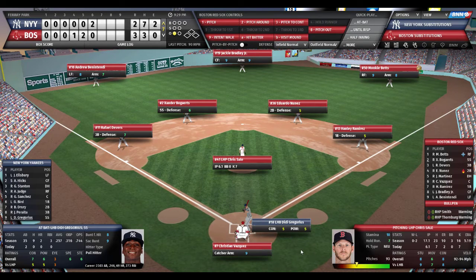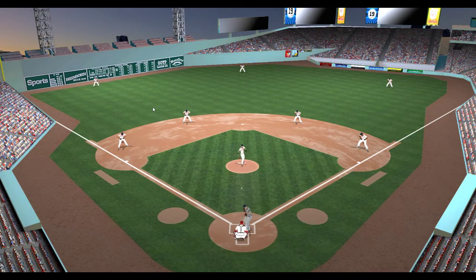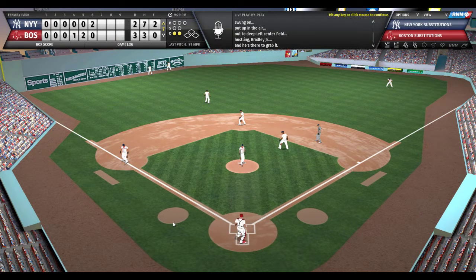And here's Didi Gregorius, number 9 batter. The Yankees shortstop, the left-handed batter, is 0 for 2. Sale deals quickly to Gregorius. That ball's punched deep to left center field, and Jackie Bradley lays out and makes the catch. What a catch by Jackie Bradley Jr. Wow!